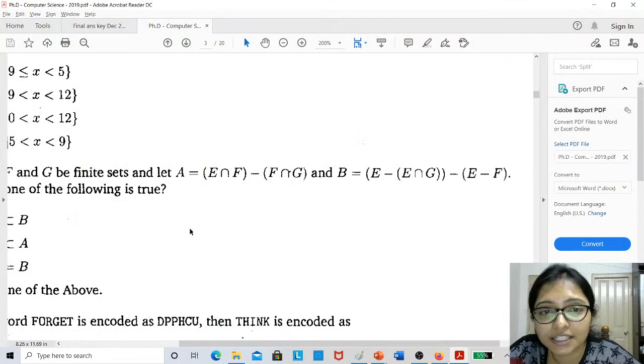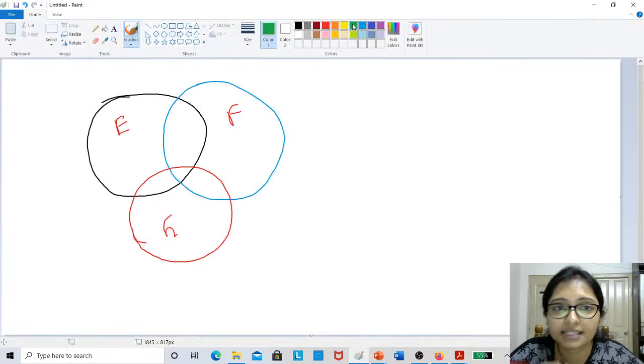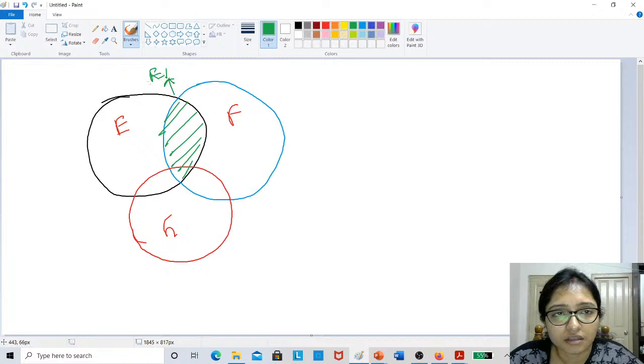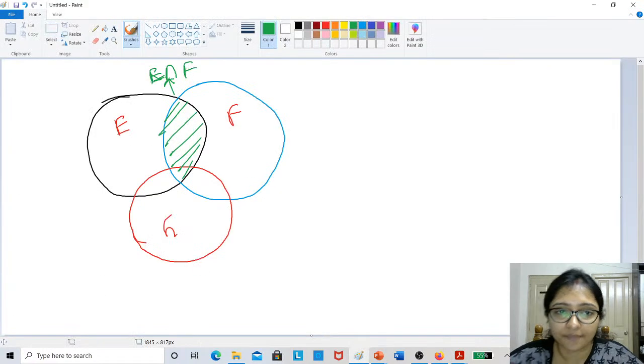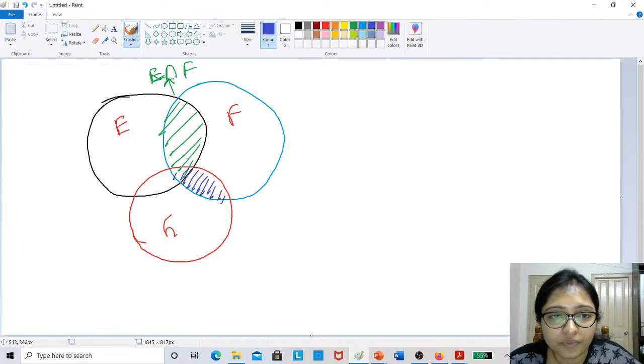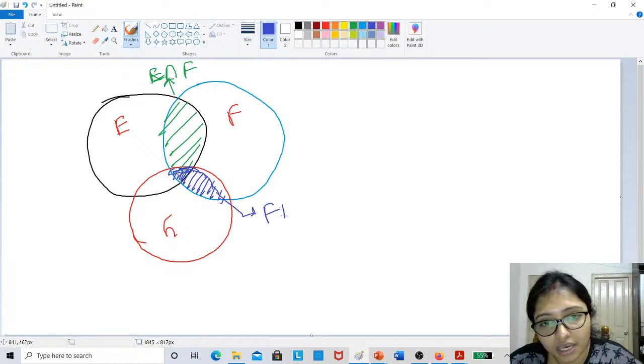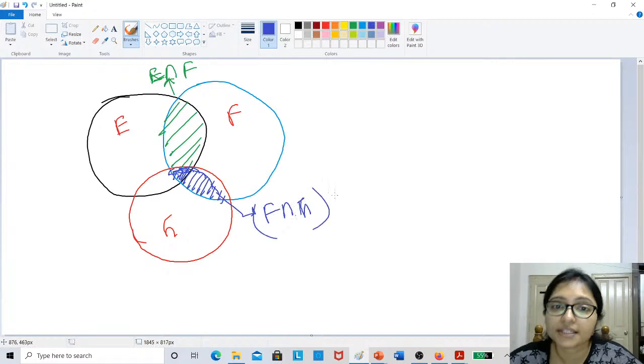So E intersection F means this is the area, E intersection F, green I am taking, this is the area E intersection F, right? Is it okay? Now minus F intersection G. F intersection G is this area, blue area, right? This blue, total blue area is F intersection G. This is F intersection G, right?